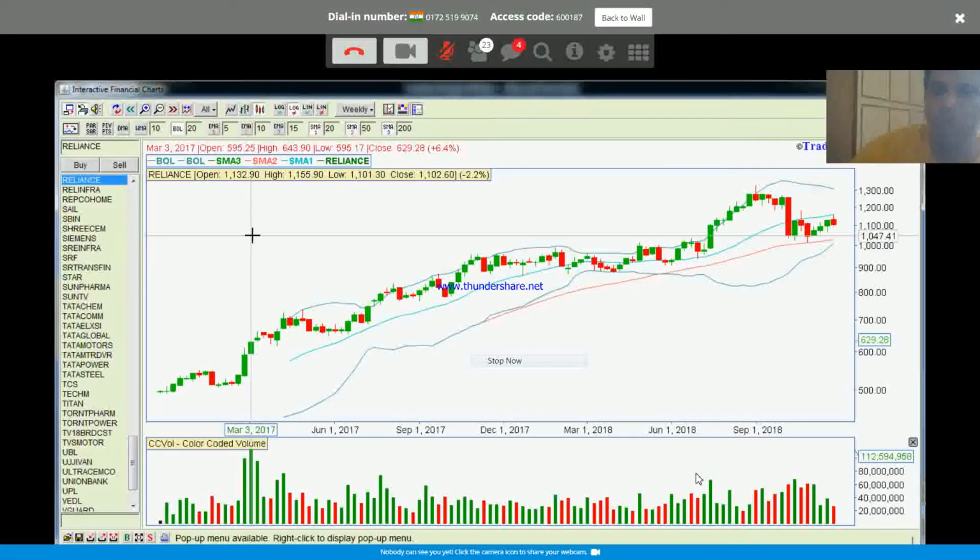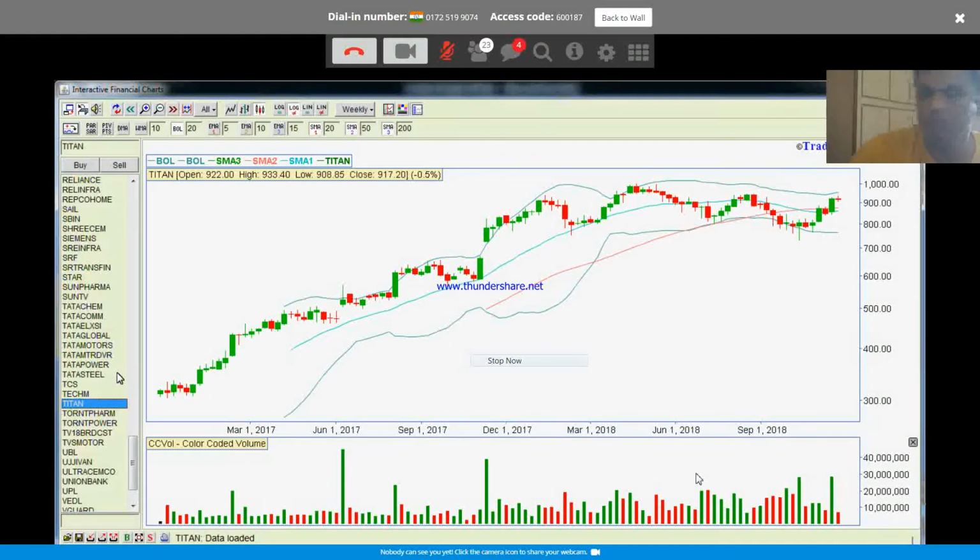From that, you come to a conclusion whether it was in a bull market or bear market, and where it is trading right now. You will get a bigger picture. Rather than, let's say somebody says Titan, just opening it and taking a bullish or bearish position, right? You take a look at the weekly chart, come to a conclusion: this is a bullish chart.